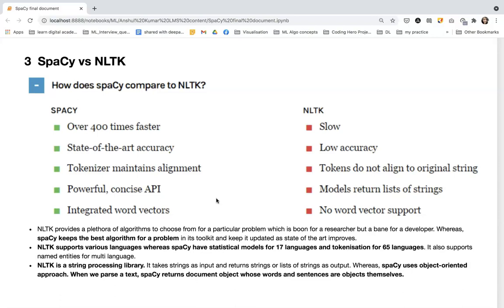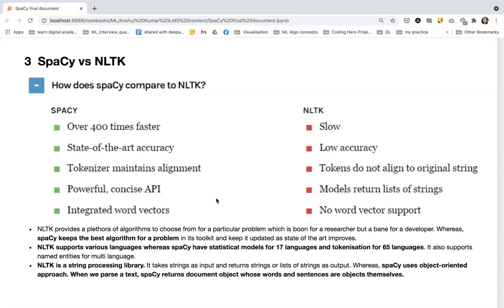NLTK is more academic in nature, it is slow, it has low accuracy as compared to other libraries, it does not provide neural network support, and does not provide integrated word vectors. It provides a lot of algorithms for a particular problem in NLP, so we have to choose out of all those algorithms or solutions.